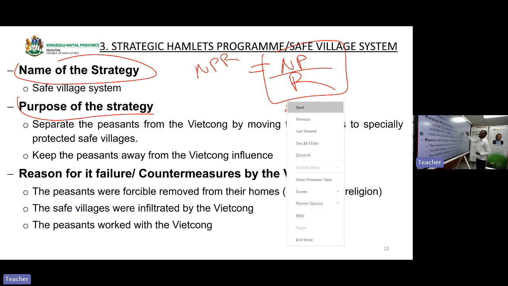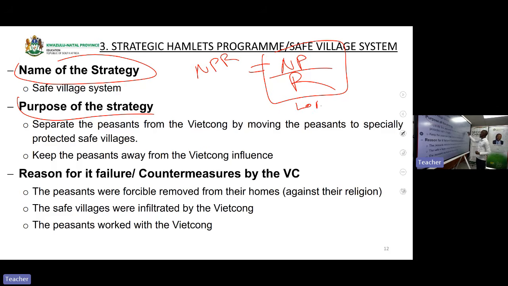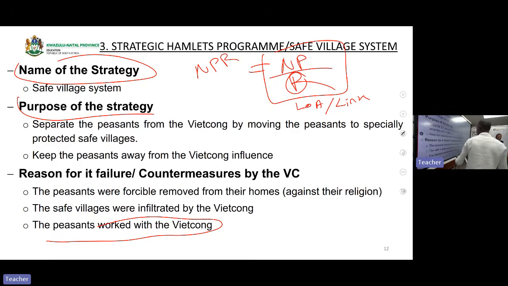Then below that you write a line of argument. What we call a link. As to say, for the fact that you are talking about failure, for the fact that the peasants ended up working, let us start by referring to R. For the fact that peasants worked with the Vietcong to hide their guns shows that it is evidence that the USA military strategy became a failure. Are we clear? That is how you write a paragraph in a Vietnam essay.